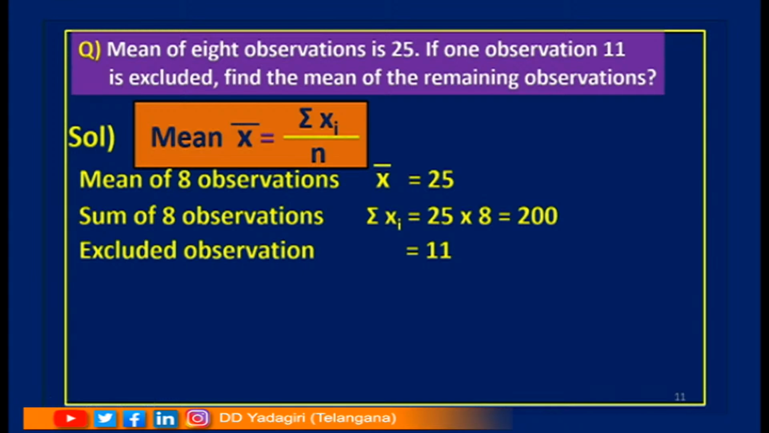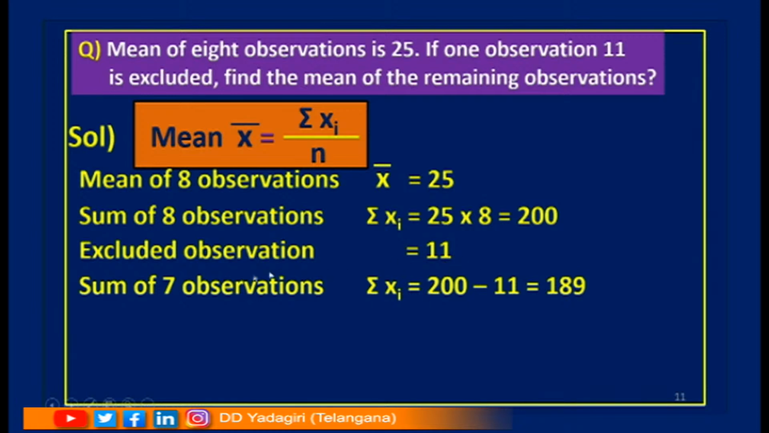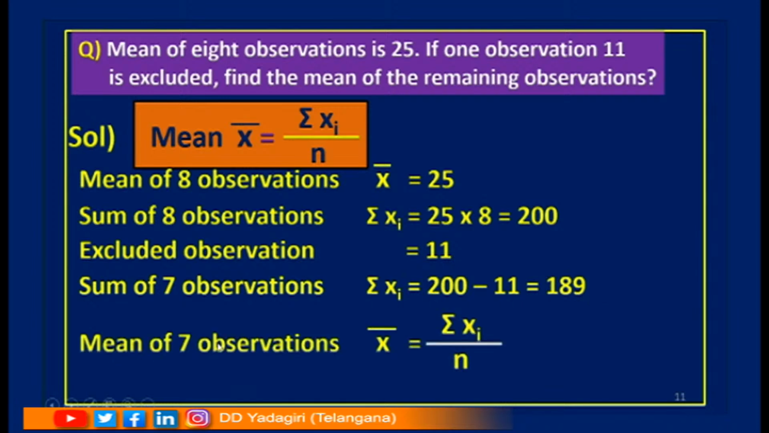What is the excluded observation? Yes, it is 11. Now, the sum of 7 observations. See children, here it is the sum of 8 observations, but we have to find the sum of 7 observations. Why? We have to take out this 11 from the sum. So, what am I doing here? 200 minus 11, which is equal to 189. Mean of 7 observations, that is x bar equal to sigma xi by n. So, I can say 189 by 7.